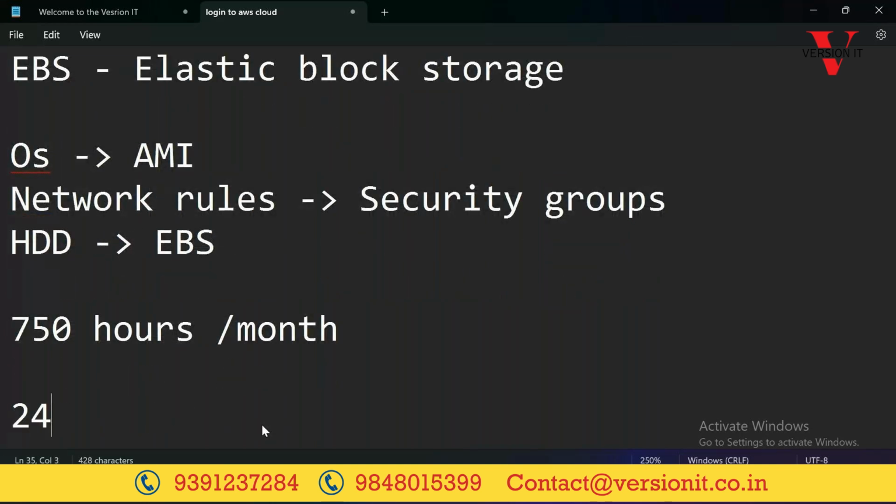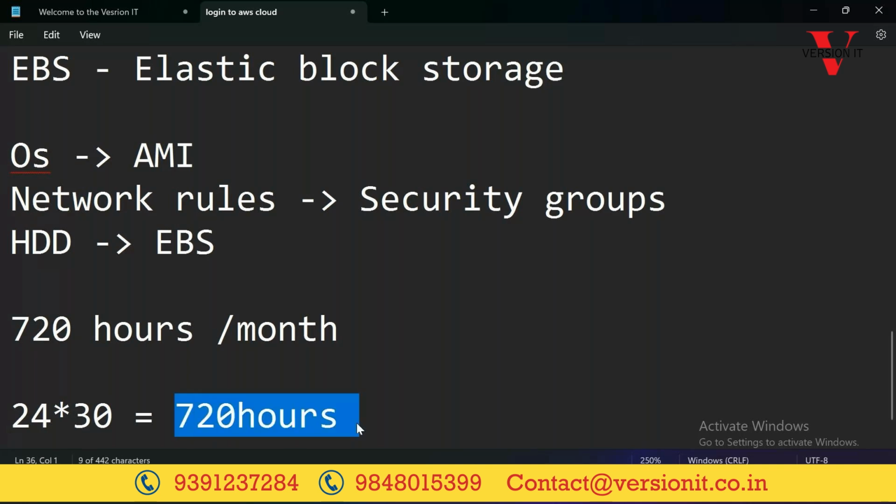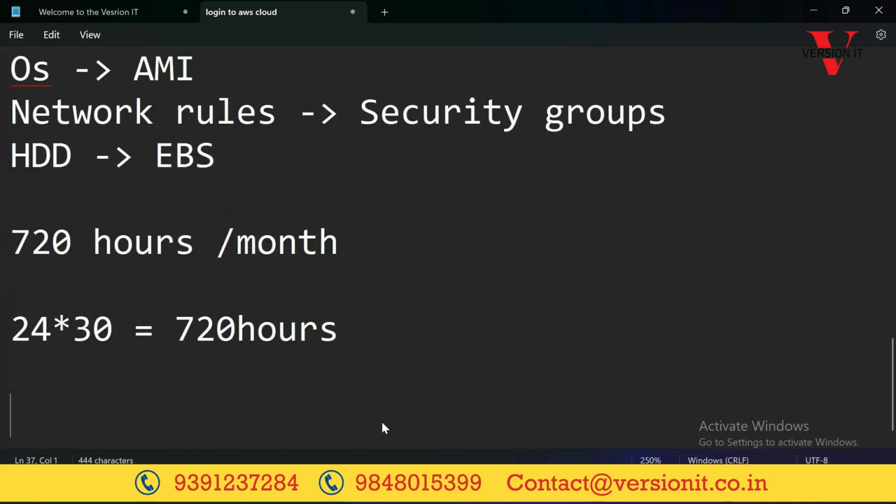720 hours, sorry, I'm a Telugu medium guy. 720 hours is the free tier limitation per month. You can use this much per month. If you cross this, you will get a bill. Like this, you can use it for 12 months. I launch one EC2 instance and leave it like that for 30 days, 720 hours.